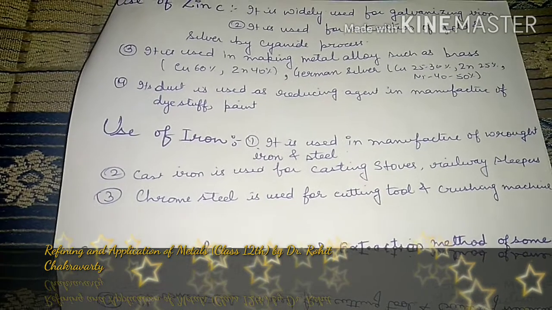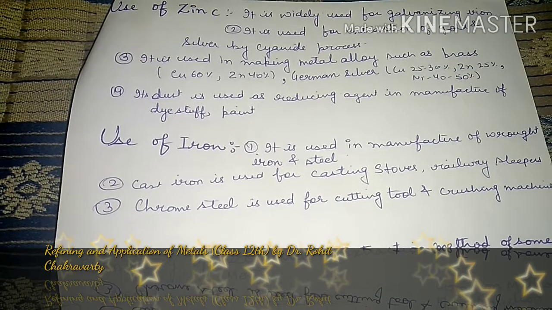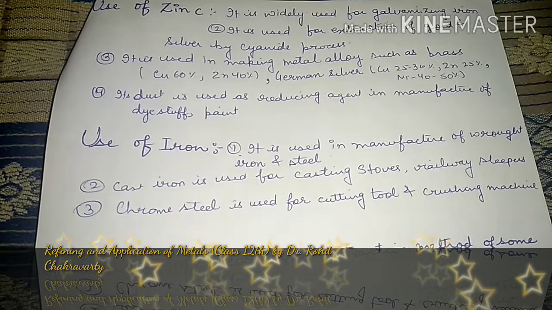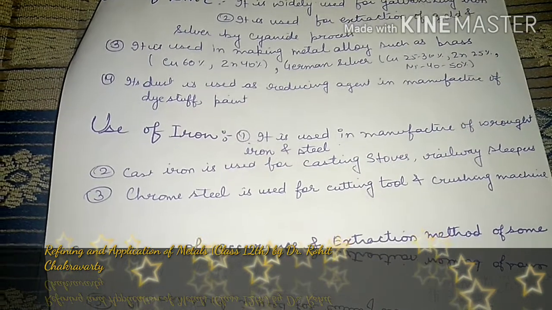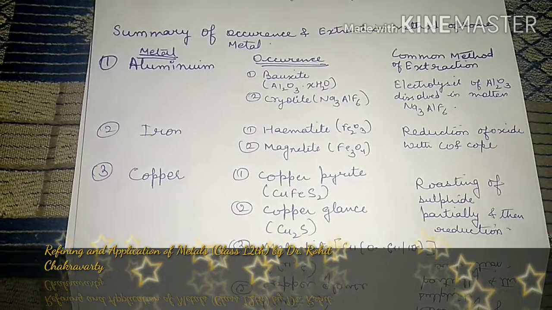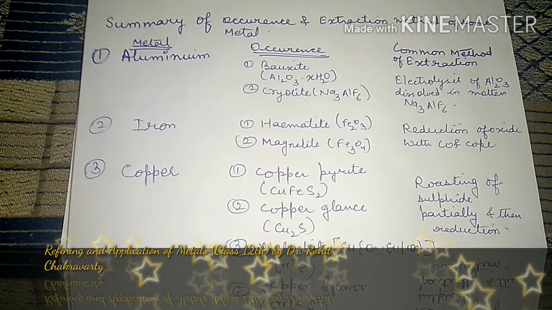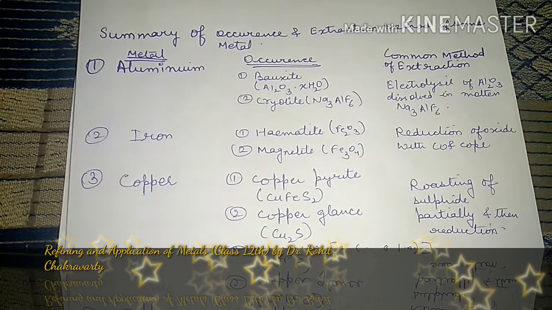Now coming on to the next topic, that is the use of iron. It is used in the manufacturing of wrought iron and steels. Cast iron is used for casting stoves, railway sleepers. Chrome steel is used for cutting tools and crushing machines. Now next one, this is overall a summary about the occurrence of the different metals and what are the different ores and how extraction is done for these metals.